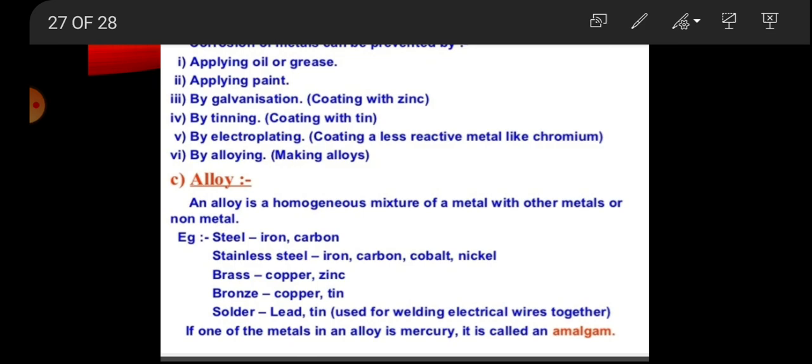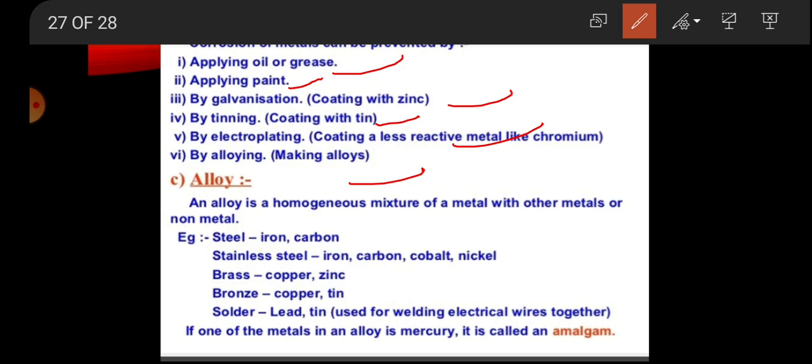How do we prevent corrosion? By applying grease, applying paint, coating with zinc, which is called galvanization, tinning, which is coating with tin, electroplating, and alloying.